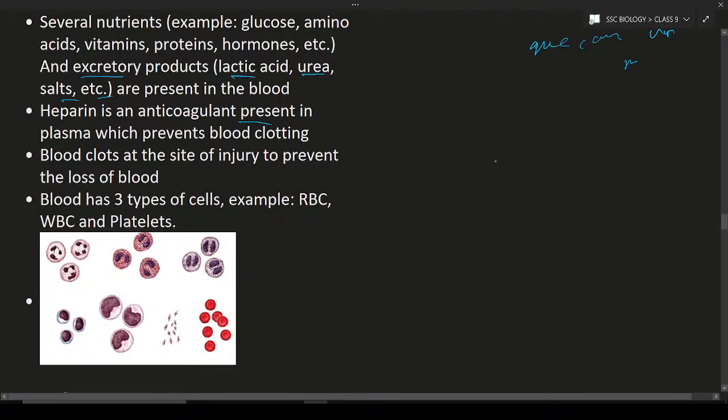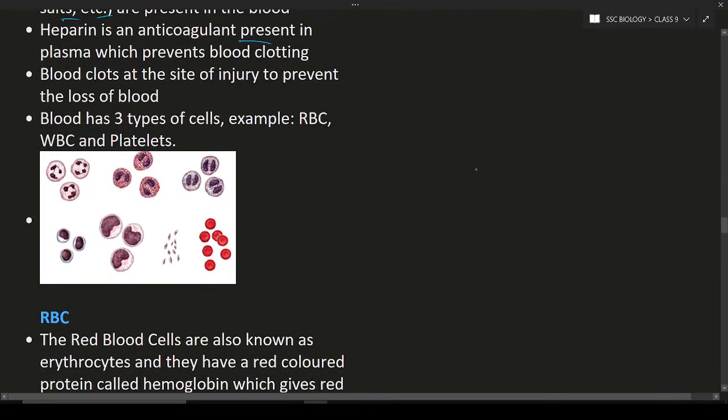Next, blood clots at the site of injury. Why is it going to clot at the site of injury? For example, bleeding is nothing but a small injury. If there is a small injury, the blood is going to be lost from the injured area. So to prevent the loss, the blood is going to clot. Clotting is nothing but the liquid portion of the blood turning into a solid, semi-solid form. The semi-solid form is going to form a clot, and it will plug the injured area. As a result, the bleeding will be stopped.